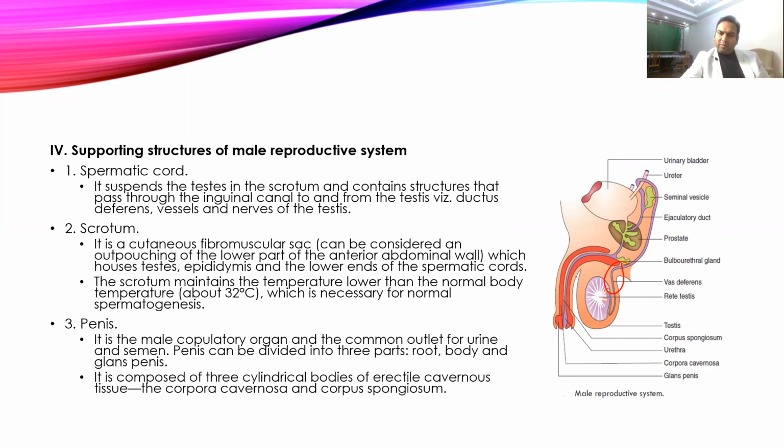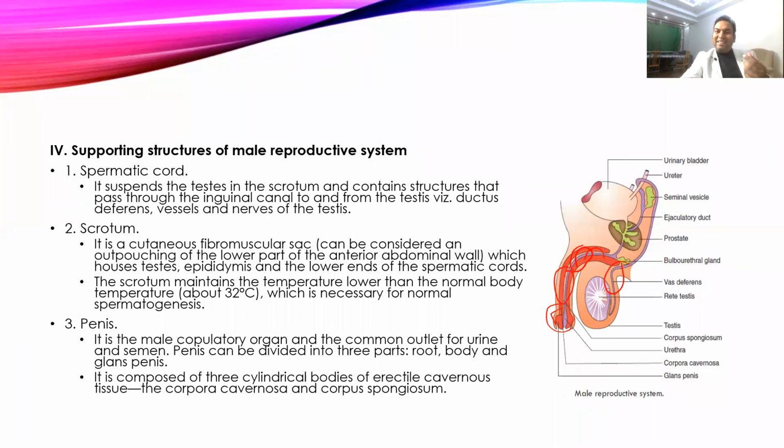This penis is divided into three parts: the root, which is inside the abdominal cavity and which you cannot see, then the body, and then the glans penis. The glans penis is the most sensitive part of the penis, and it is important for sexual sensation and sexual desire. It has to be stimulated, and only then will sexual desire occur. And whenever sexual desire occurs, it causes an erection of the penis.